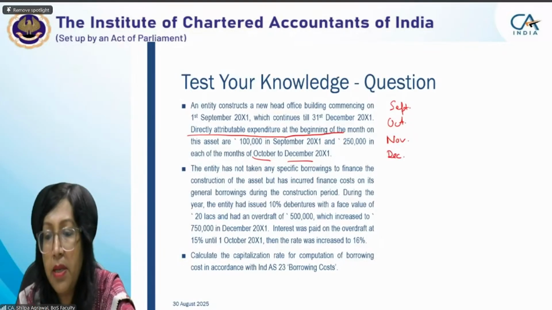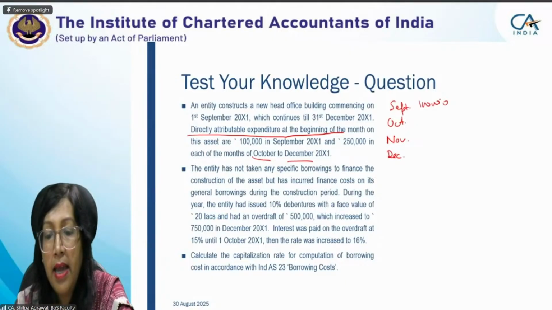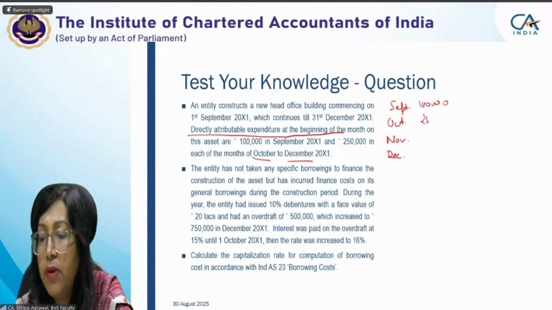Okay. So September, October, November, December, 4 months is your substantial period in this case. Now for September, the expenditure done was only 1 lakh rupees. And then 2,50,000 in each of the months of October to December. So 2,50,000 in every month the expenditure has been done.